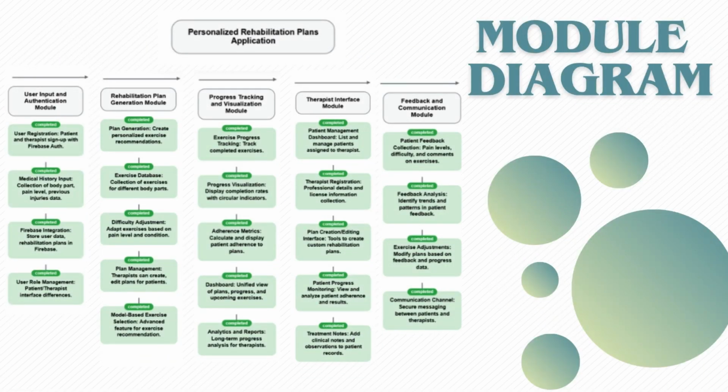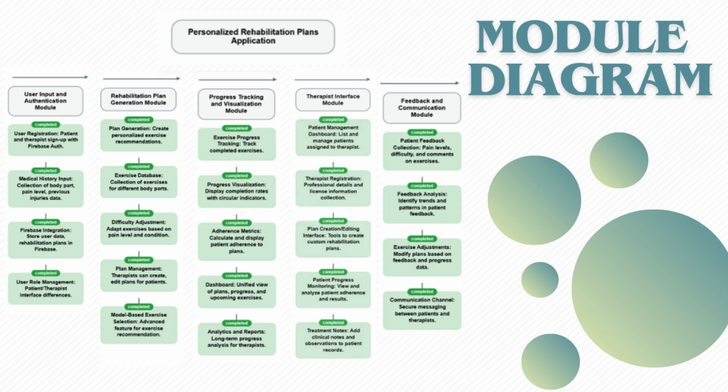Following is the module diagram. So there are five modules. The first module is the user input and authentication module. Second is the rehabilitation plan generation module. Thirdly is the progress tracking and visualization module. Fourth is the therapist interface module, and lastly is the feedback and communication module. So these are the modules in my application. Moving on.